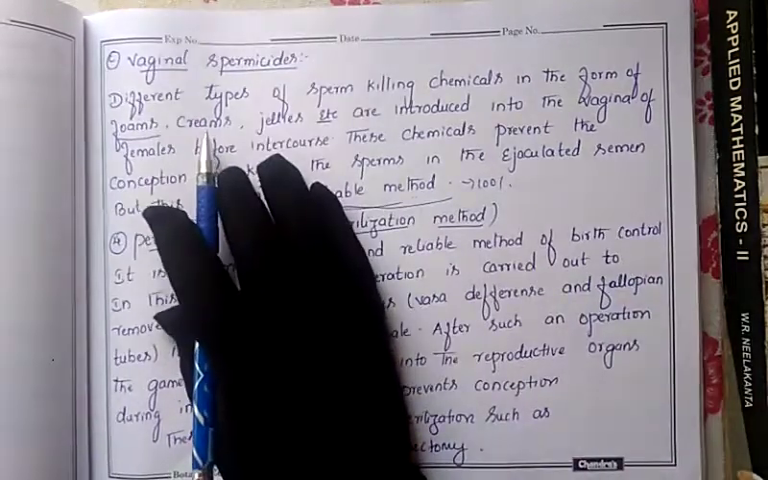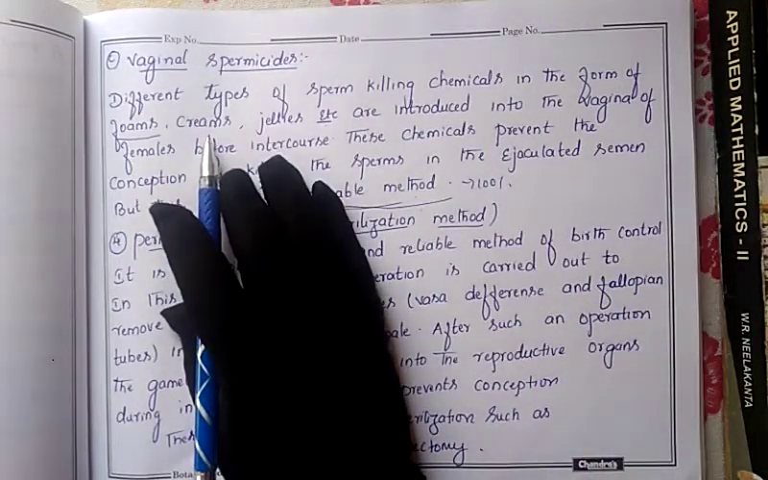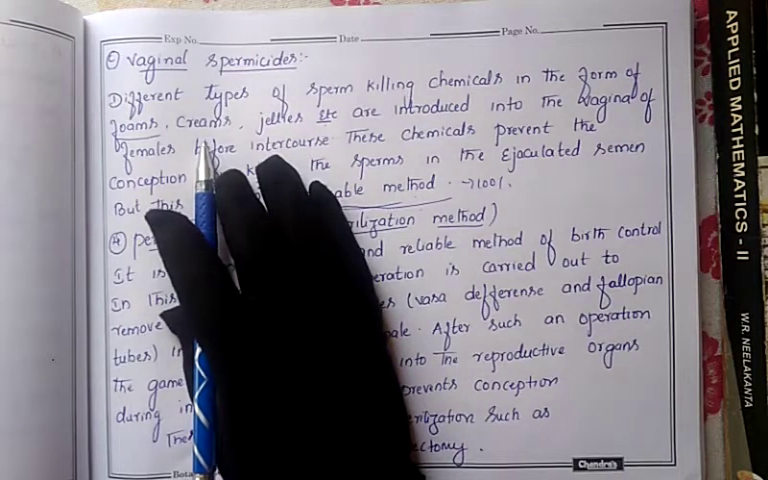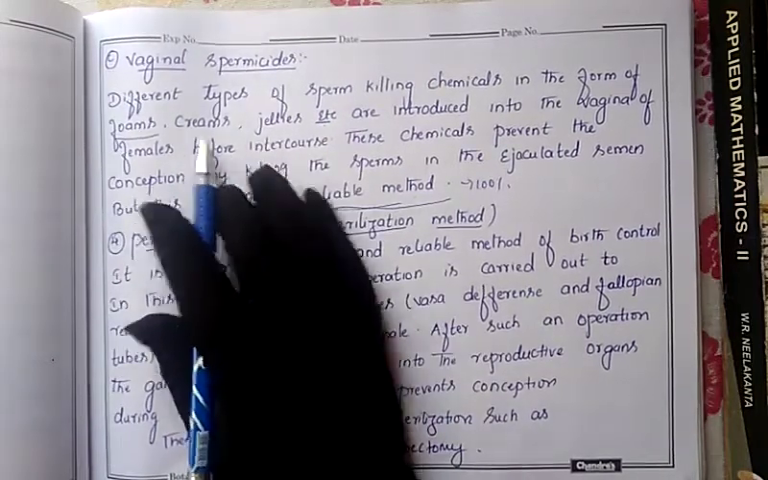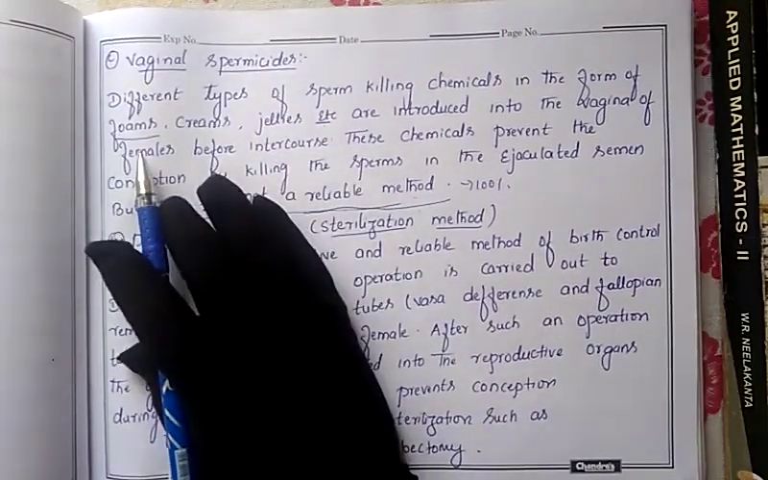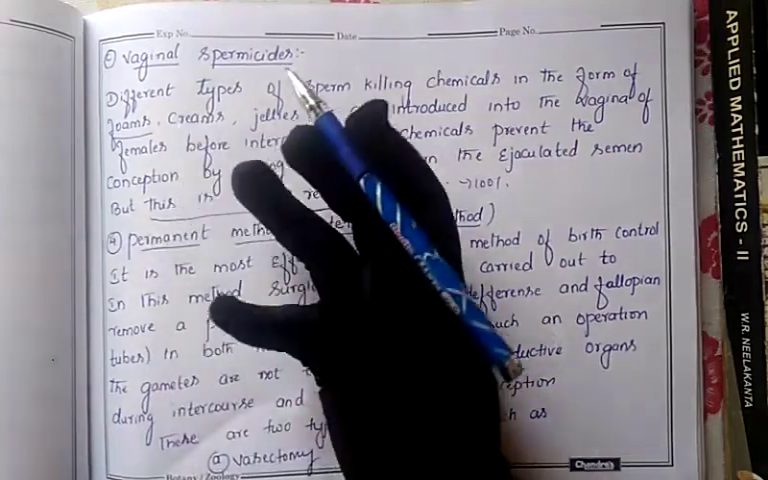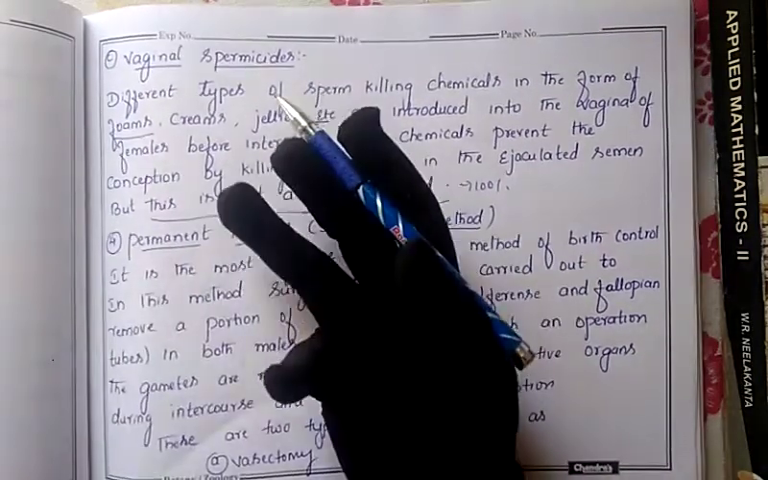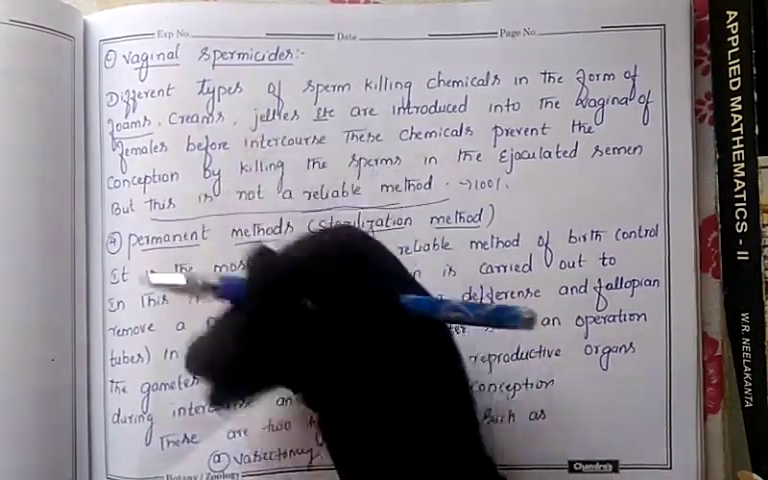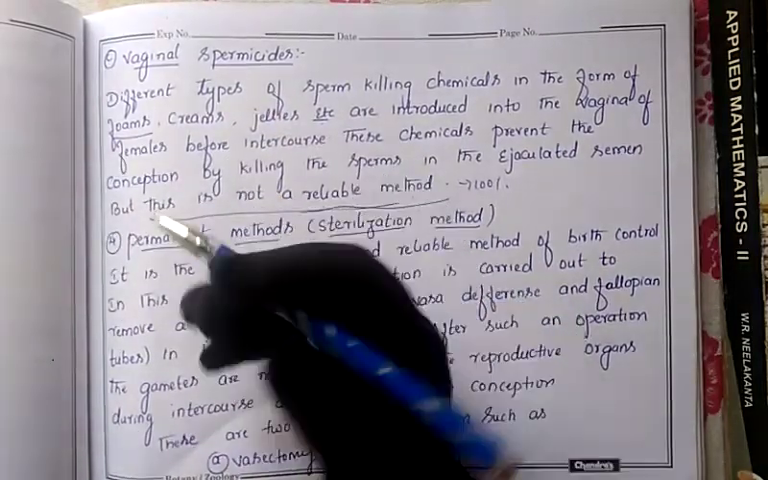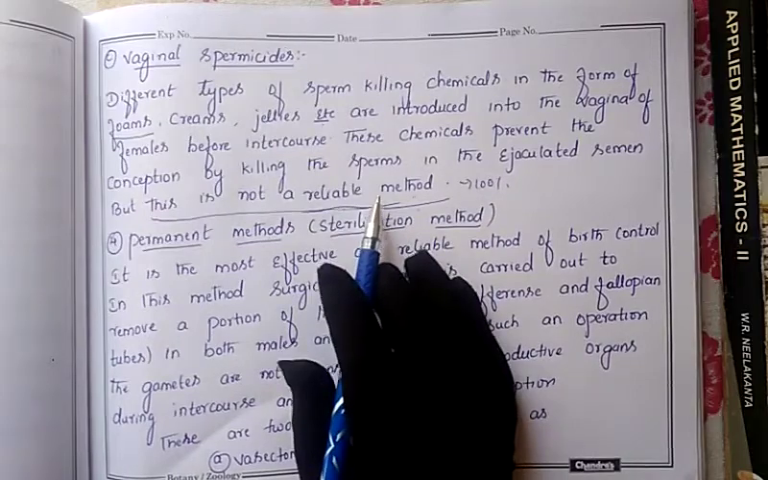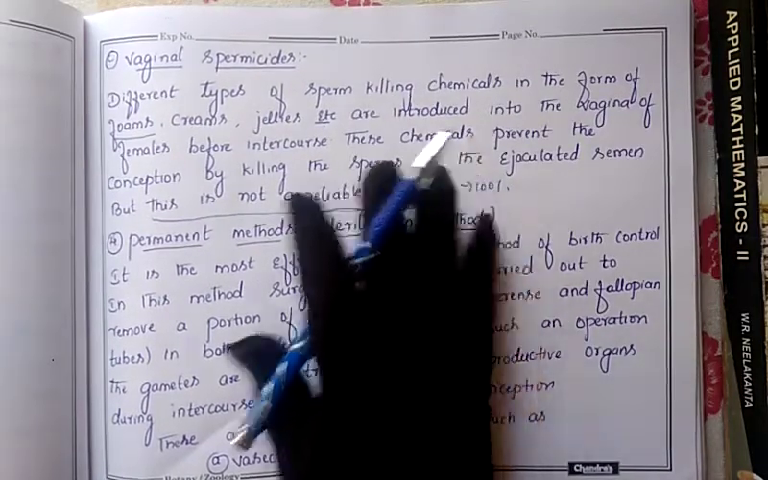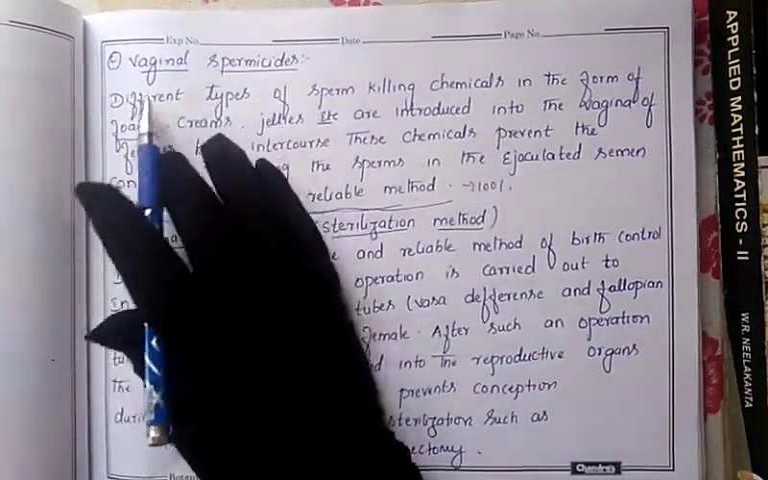We get all these things from the shop. By applying this, a female can avoid pregnancy, but we can't say that we will get 100% successful results, because these creams, jellies or foams may or may not kill the sperm cells. Many sperm can escape and enter, and fertilization may take place. So this is not a reliable method. In the chemical method we have seen the different vaginal spermicides.